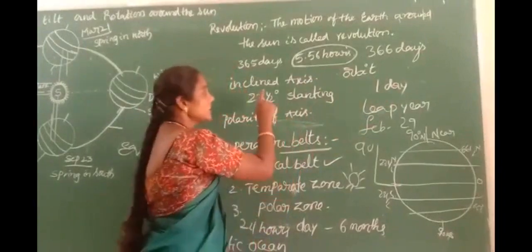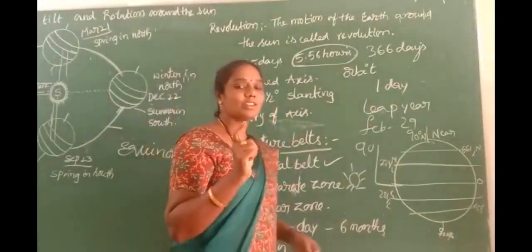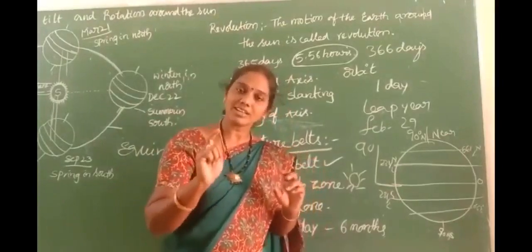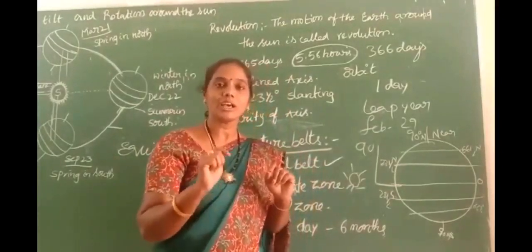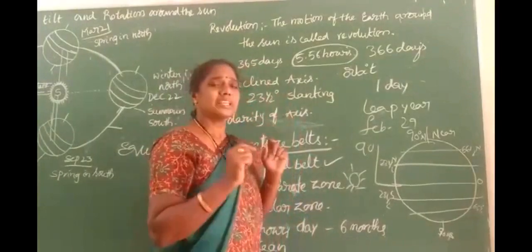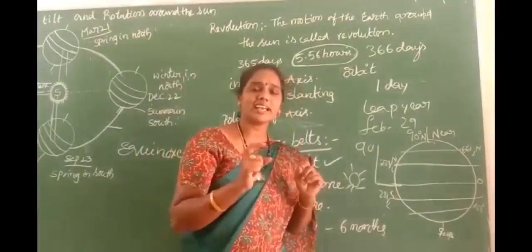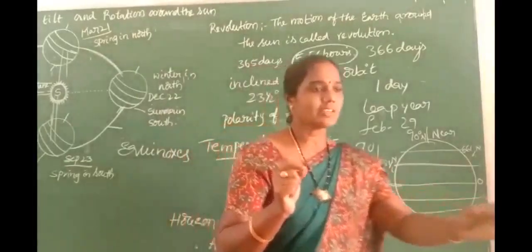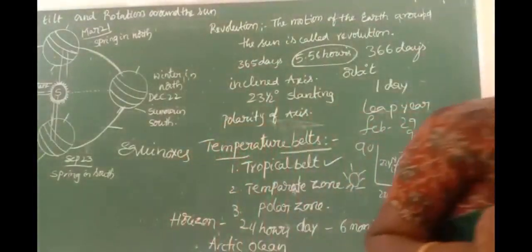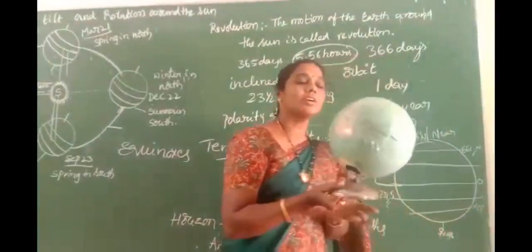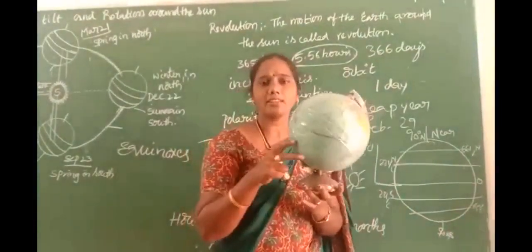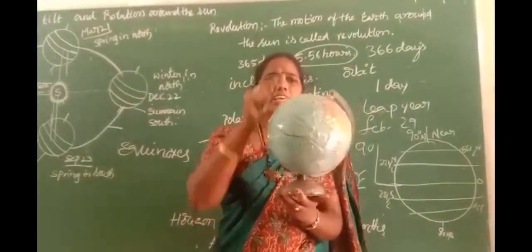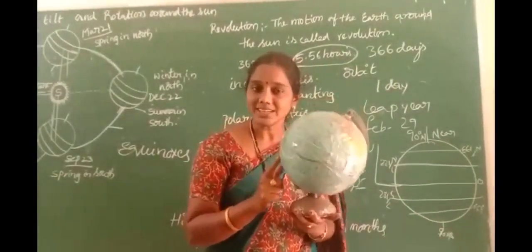So children, the inclined axis. The earth rotates on itself and also revolves around the sun based on its orbit. The very important aspect is the inclined axis. Do you see the earth here? This is the model of the earth globe. You see the axis is always inclined. It shows a variation of 23.5 degrees.